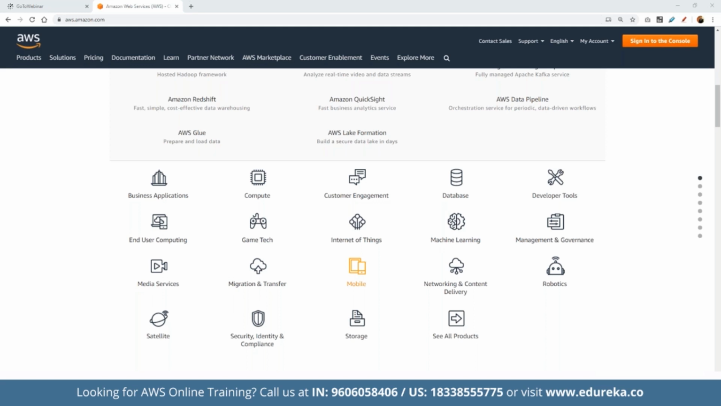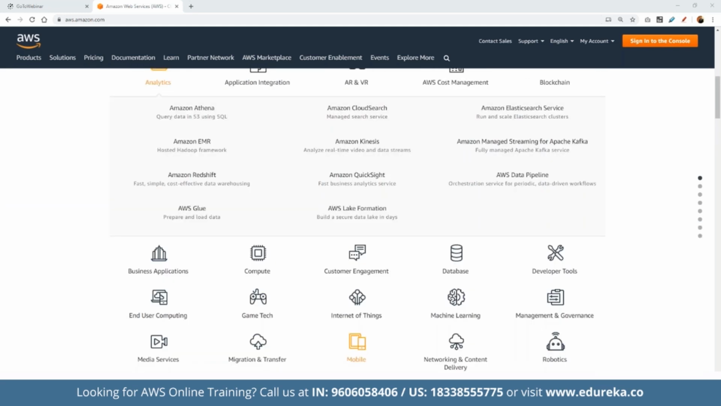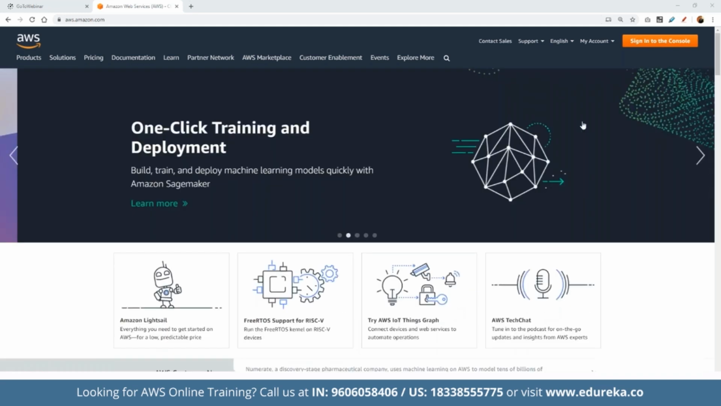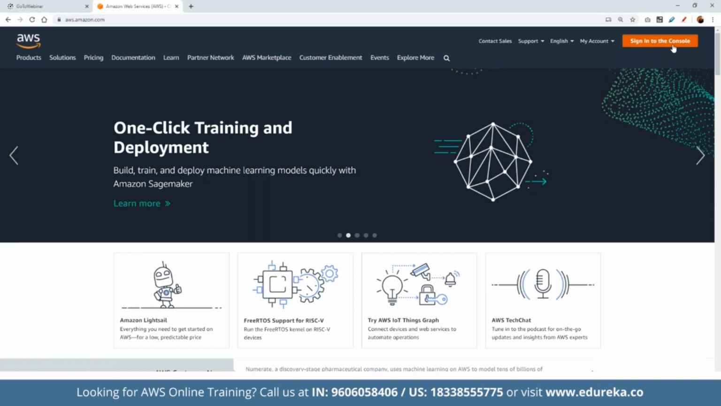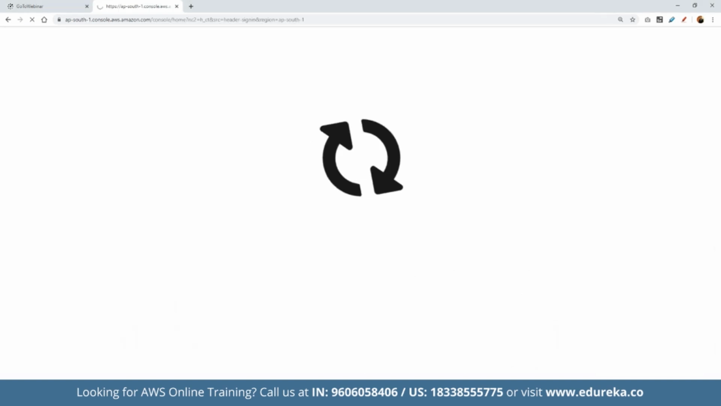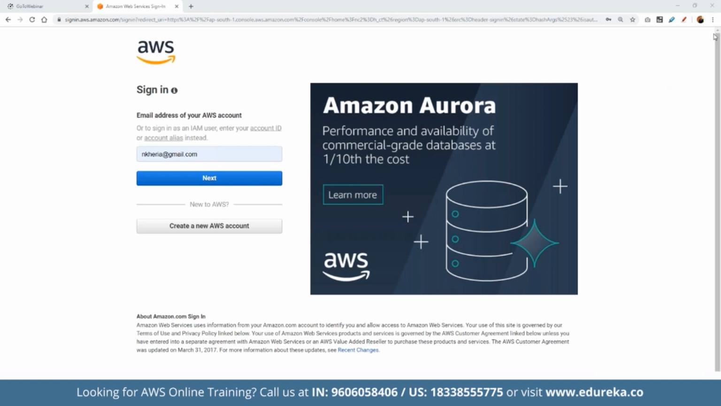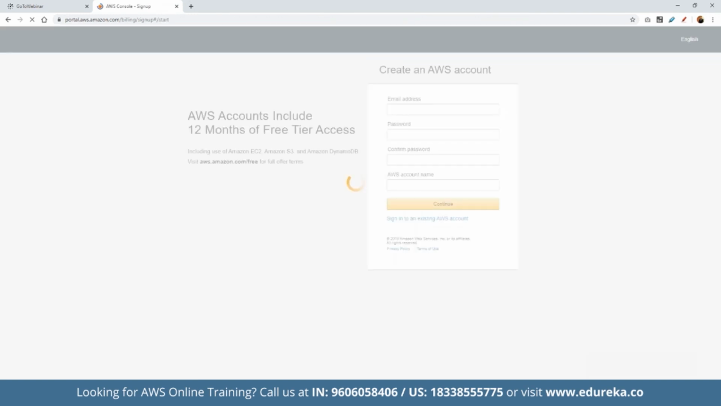To start, we simply can scroll up and click on this option which says sign in to the console. Let's click on it. In case we already have an account on AWS, we can simply go ahead and use it. Here we can enter our email address. Otherwise, in order to start, we can simply click on this option which says create a new AWS account.